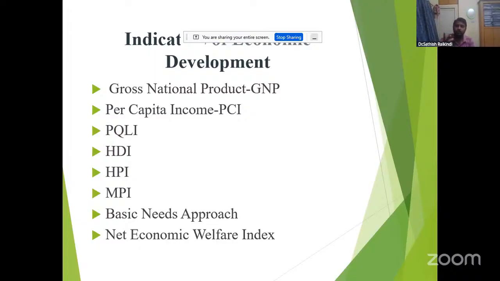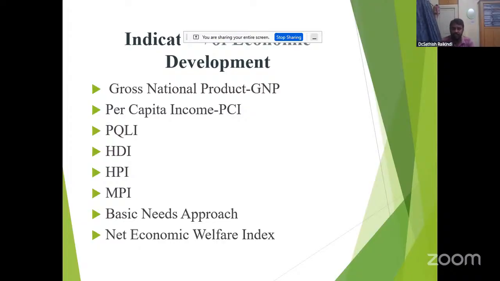Number two is education, which means adult literacy rate and GER, the gross enrollment ratio. Number three is living standard, measured by per capita income, GDP at PPP, purchasing power parity.